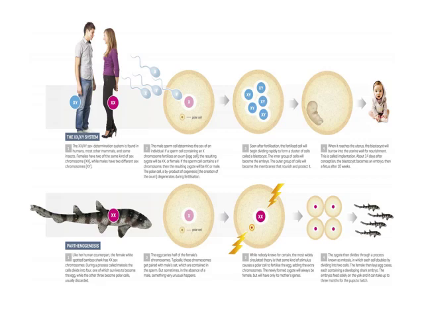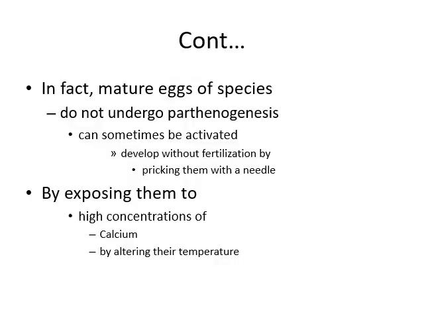In case there is no sperm, no male, then an electric shock can activate the egg, start the division, and form haploid individuals. In fact, the mature eggs of some species do not undergo parthenogenesis naturally. Sometimes they can be activated to develop without fertilization by pricking them with a needle, by exposing them to a high concentration of calcium, or by altering their temperature.